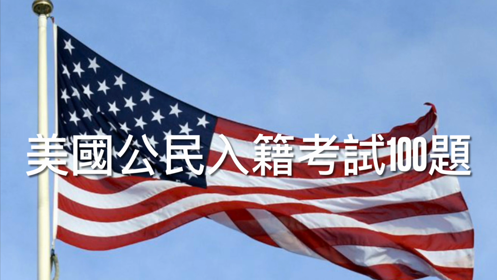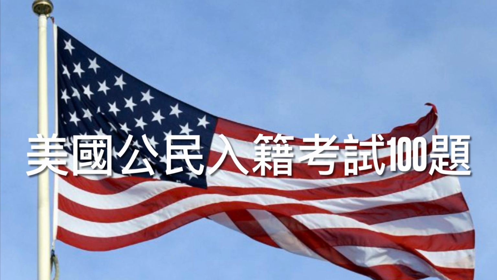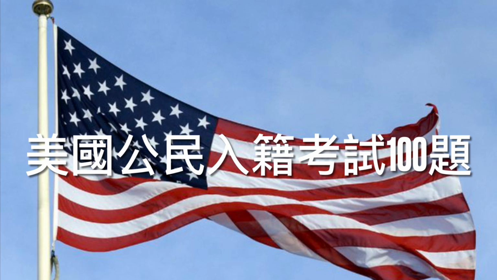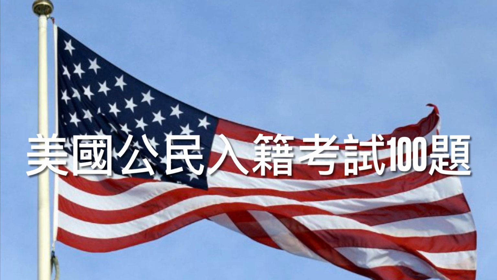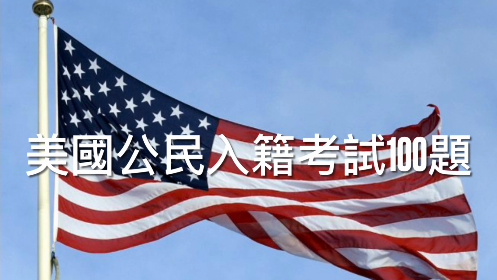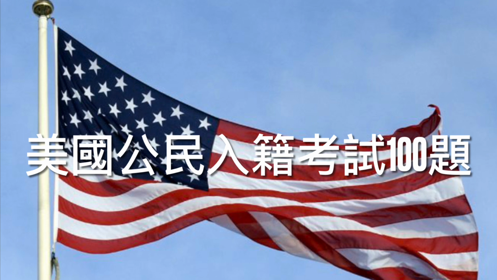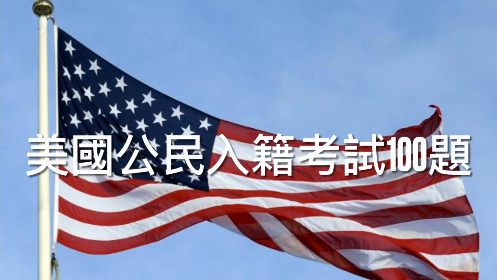18. How many U.S. senators are there? Correct answer. 100. Explanation. Each of the 50 U.S. states elects 2 senators to represent them in the Senate. This excludes territories such as Puerto Rico and American Samoa, as well as the federal capital city of D.C., formerly the District of Columbia. 50 states with 2 senators each equals 100 U.S. senators.